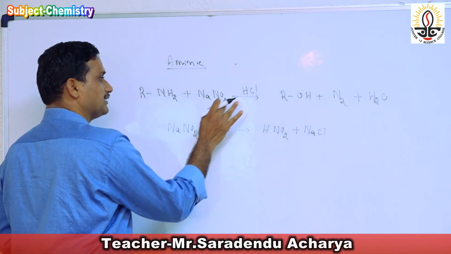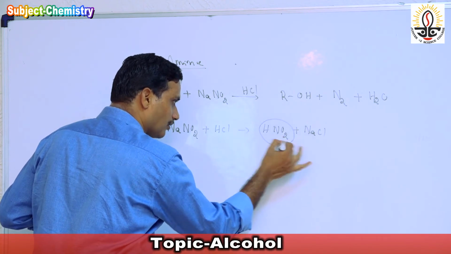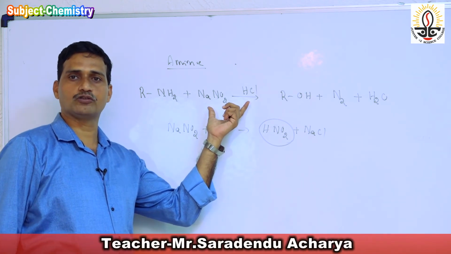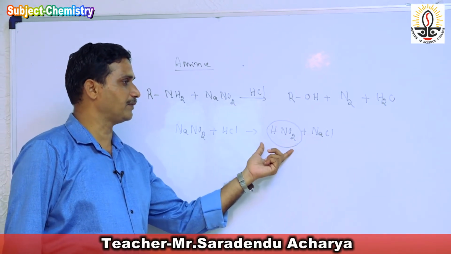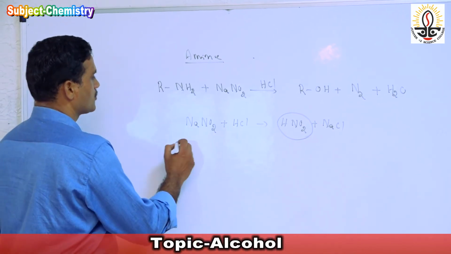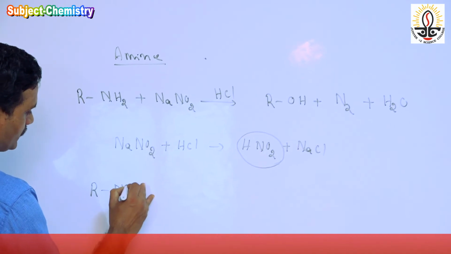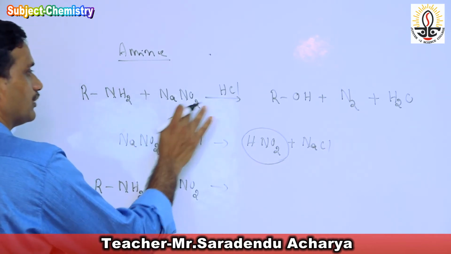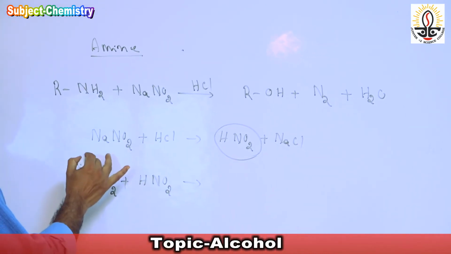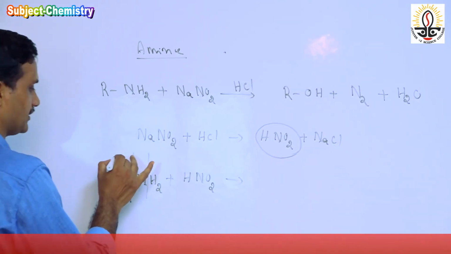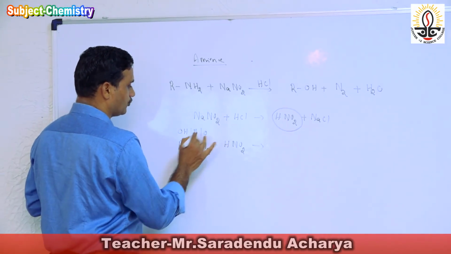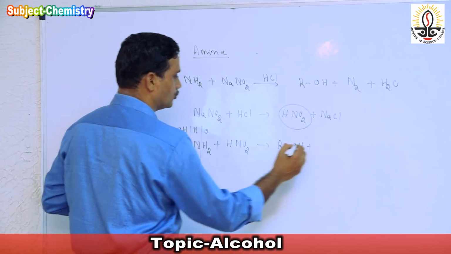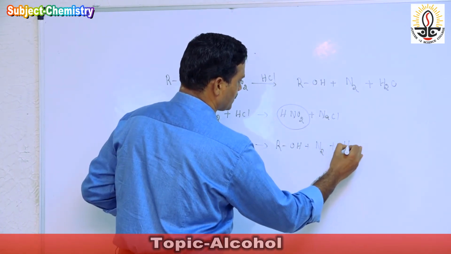So NaNO2 and HCl means there is addition of HNO2. In this type of reaction, there is addition of HNO2 to a compound. Suppose there is a compound RNH2 plus HNO2. This type of addition reaction takes place, with OH and NO, so we get ROH, one alcohol, plus N2 nitrogen gas plus water.